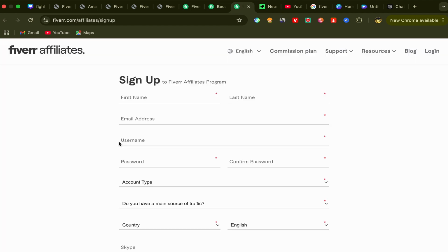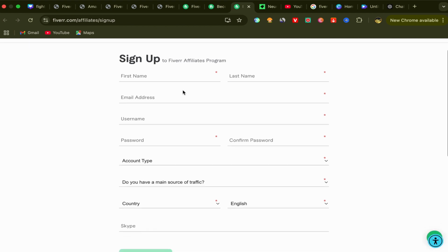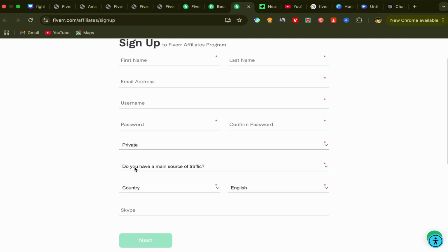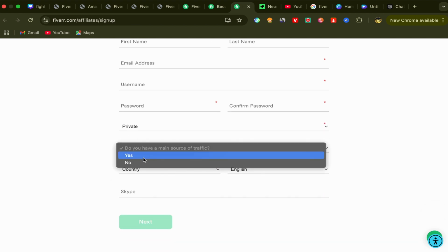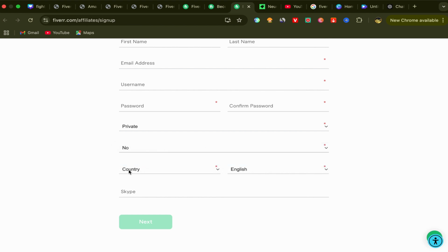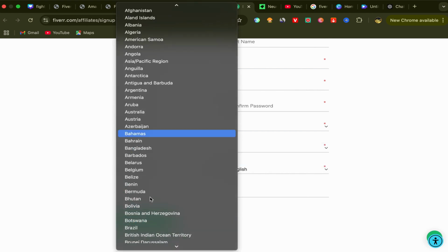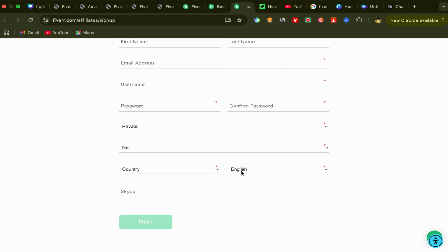As you can see, you will be directly on the sign up page for the Fiverr affiliate program. All you have to do is put your first name, last name, email address, username, password, and account type. Make it private. Scroll down. Do you have a main source of traffic? If you have a website, you can say yes. If you don't have, you can say no, and choose your country and your language.